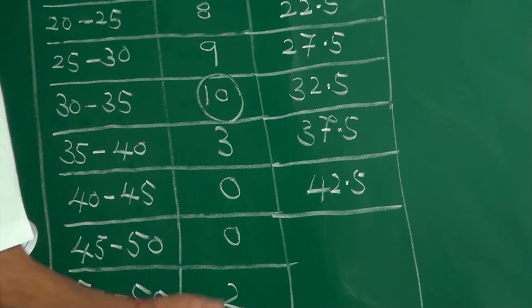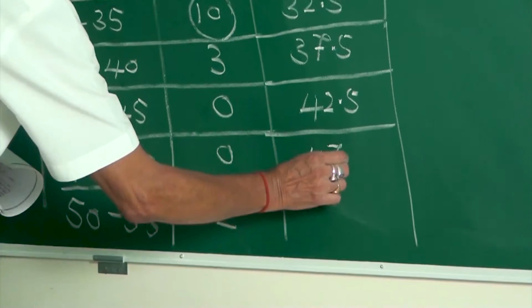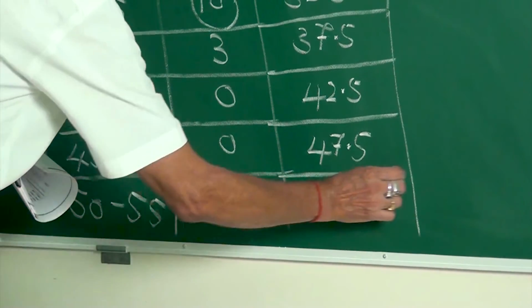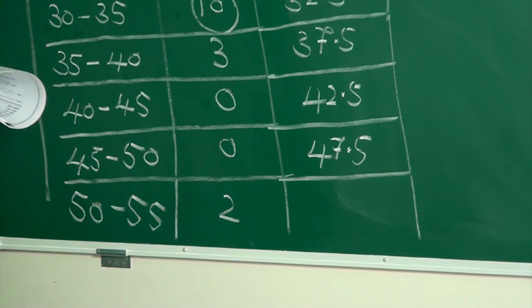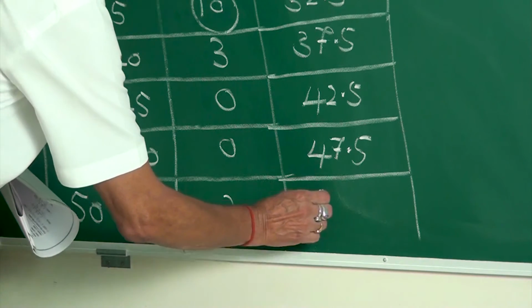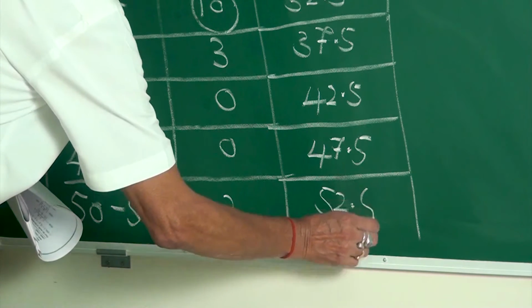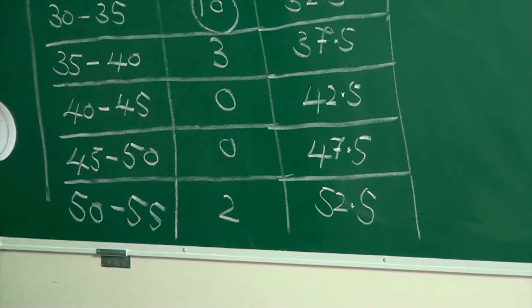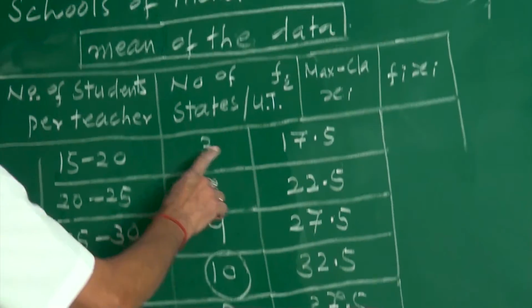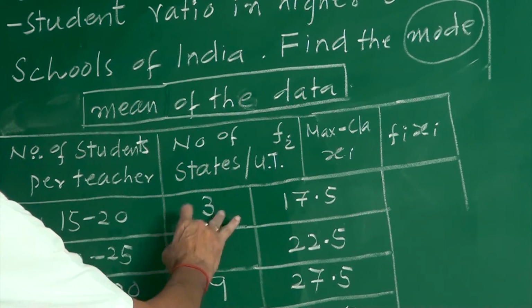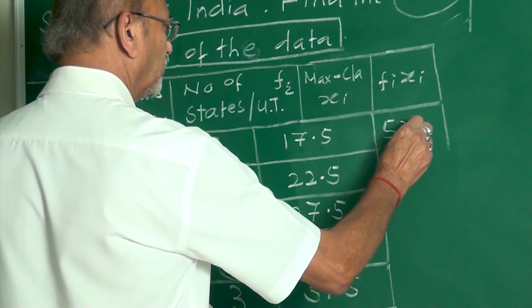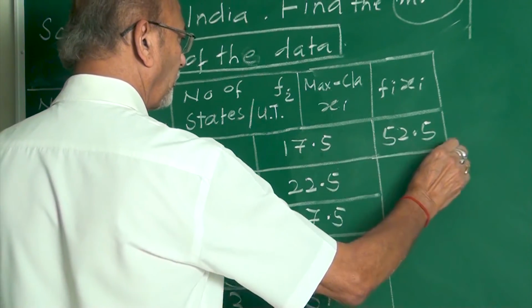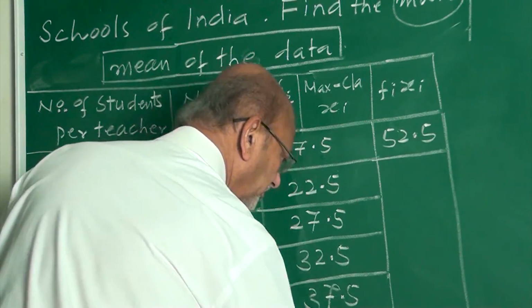Next is 47.5. Next, 105 divided by 2 means it is 52.5. This is, my friends, xi.